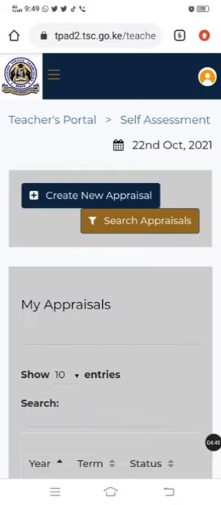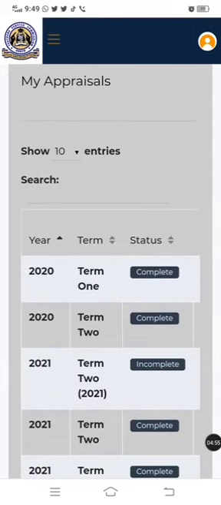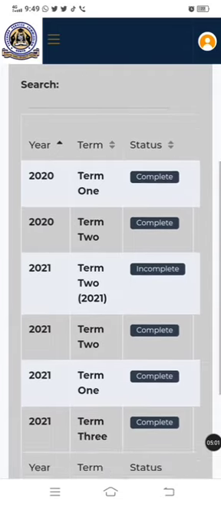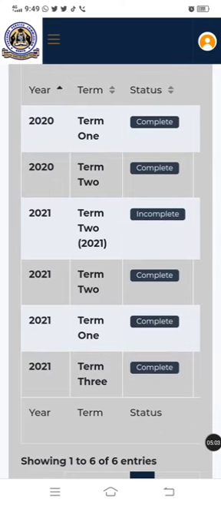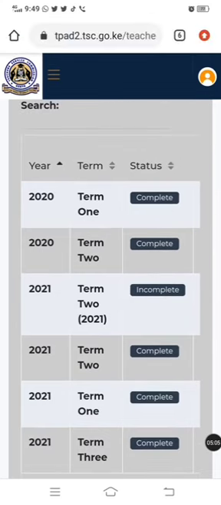So now it's going to bring me back to this page. So again, to confirm, scroll up. For example, you can see the Tpad. This is Tpad 2. It actually has records from 2020. So you can see all my appraisals up to then. So you can see 2020 term 1 complete, 2020 term 2 complete, 2021 term 2. This is now what I've created. It's reading incomplete. Now all the others are complete.